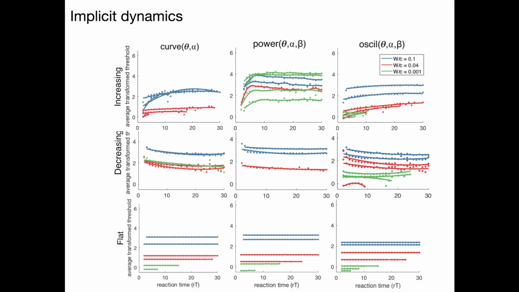So you can see each row is a differently categorized type of dynamic, so increasing, decreasing, flat, and then each row is the parameterization, curve, power, symmetry, and therefore those three different cost ratios that we looked at in our reward landscapes. These implicit dynamics support increasing thresholds, collapsing thresholds like we saw in the review slide at the beginning, as well as the conventional constant valued flat thresholds. So it's quite striking that you can see what look like temporal dynamics whose origin is in complex spatial decision thresholds. How does this fit together with behavioural data?